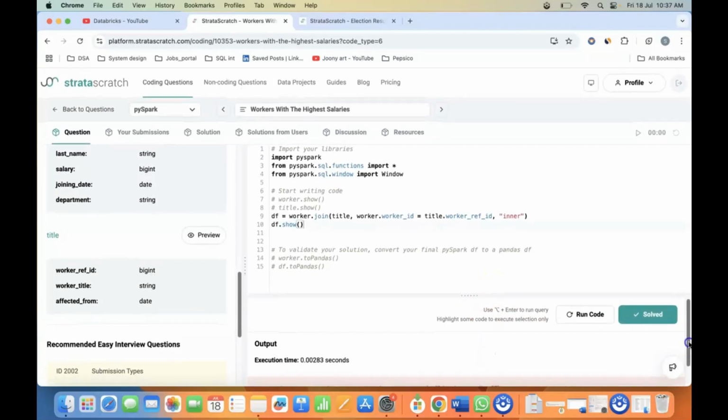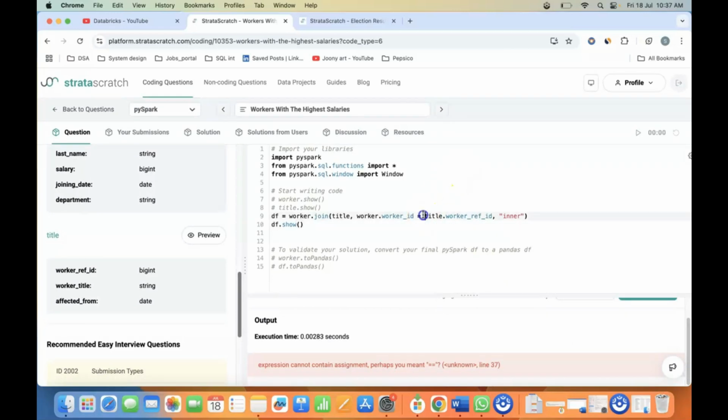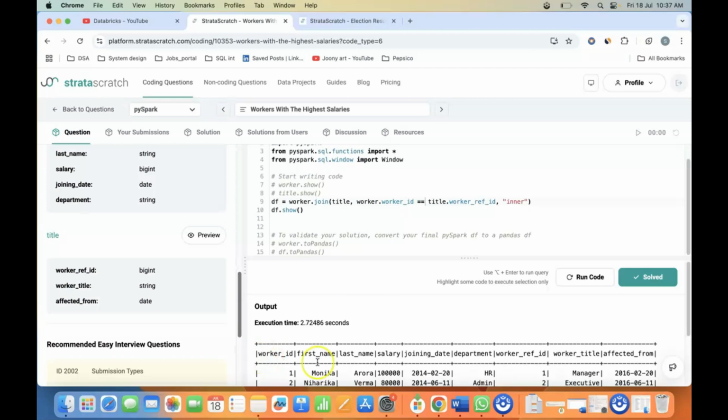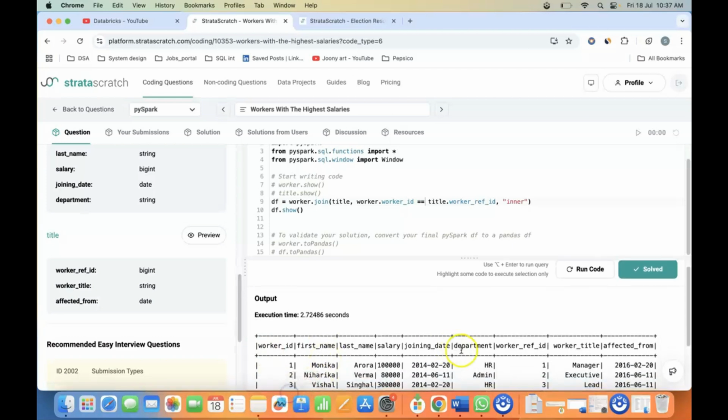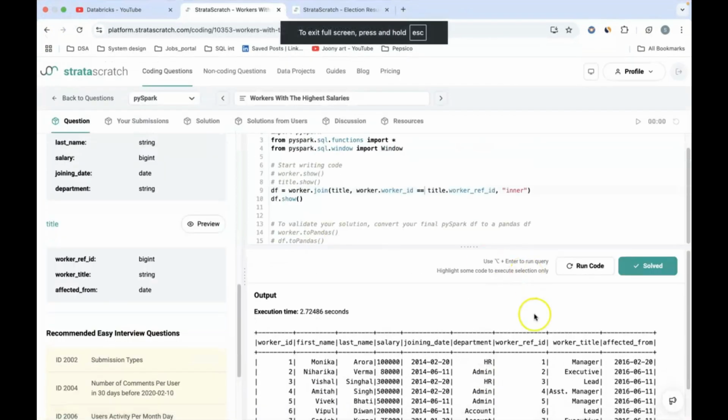Let me see, there's some error that came up. Okay, so I have a double equal to here. So I have my worker ID, first name, last name, salary, joining date, department, worker reference ID, the worker title and the effective from, right?